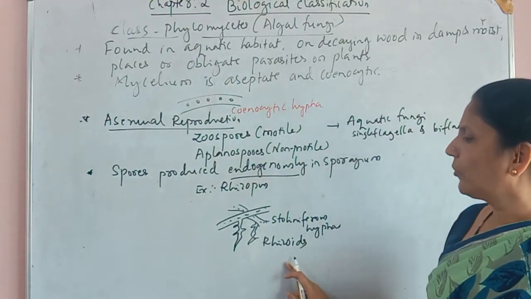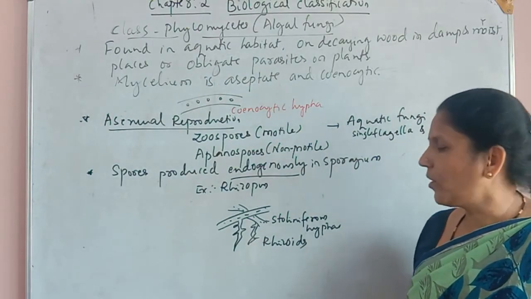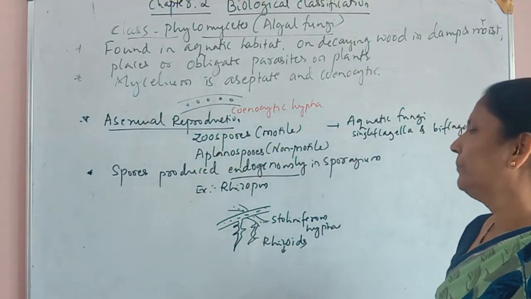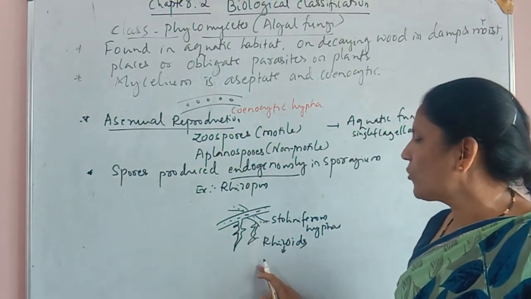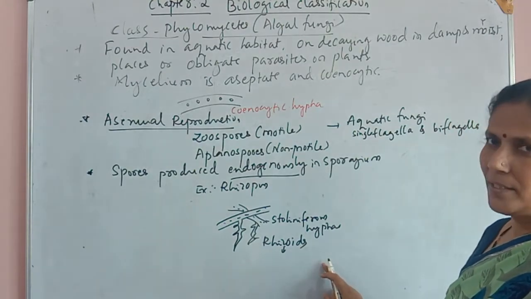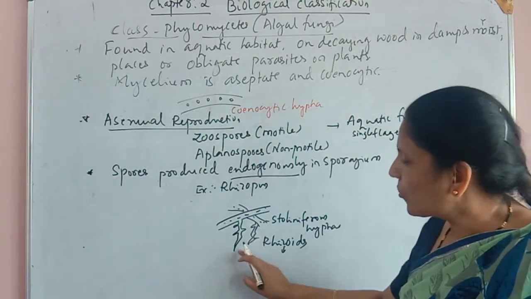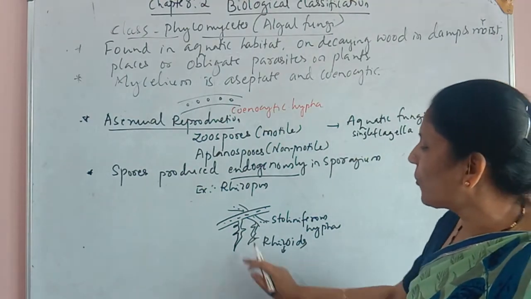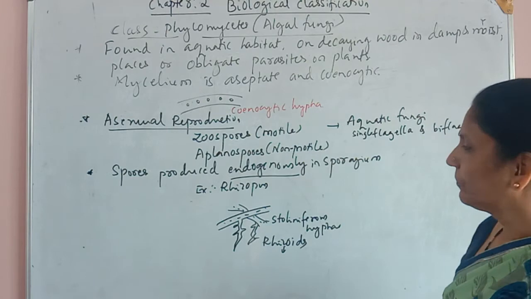Rhizoids help to absorb the food because these rhizoids secrete a substance which converts the insoluble polysaccharides into soluble saccharides, and these soluble sugars are absorbed by the rhizoids.